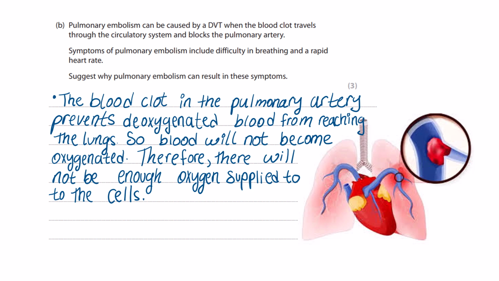So the heart is going to have to keep pumping more to get the most amount of oxygen and blood around the body, since the blood is going to already have a lower concentration of oxygen. I find this question really interesting. And over here you can see the blood clot in the pulmonary artery.